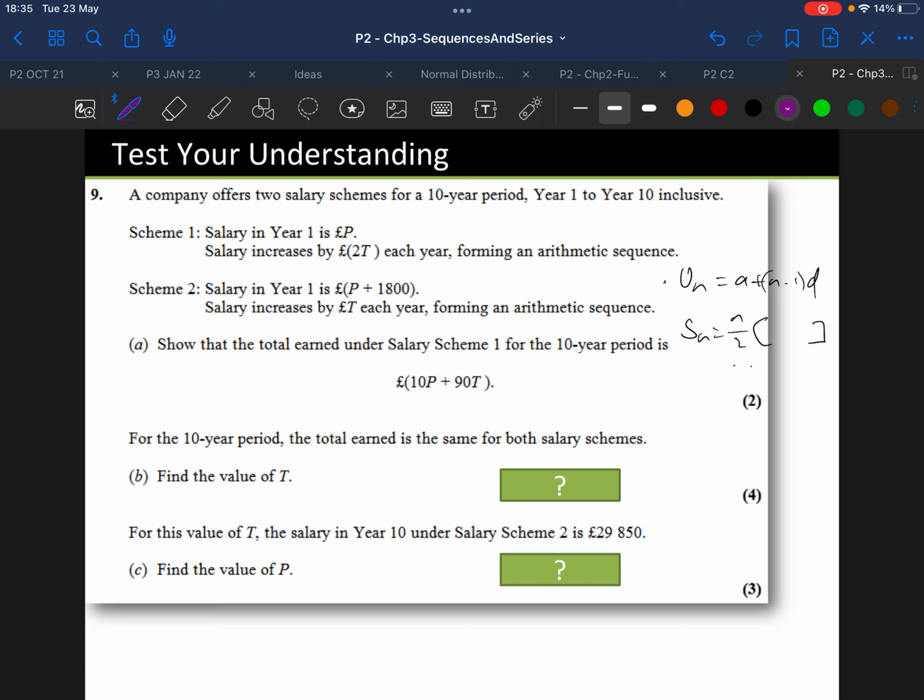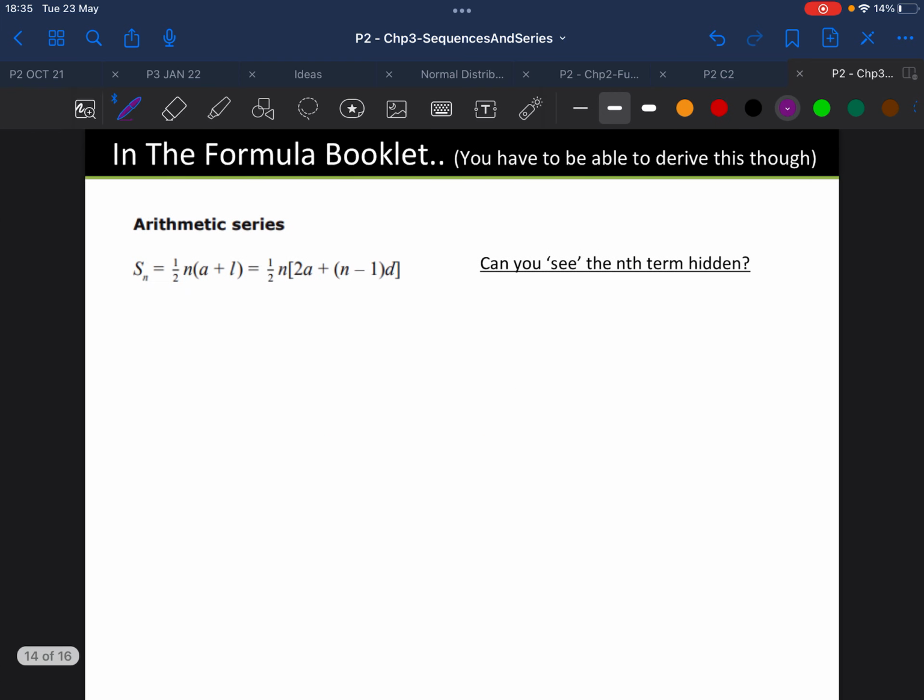Sometimes you need the top one. Sometimes you need the bottom one. The top one is just a piece of the sequence, a single term. The other one is for when you want to add them together. And in the formula booklet, this is what it looks like. It's written exactly as is there. This is quite useful because if you look at this version of the sum, you can actually see the nth term hidden inside. The nth term is actually just that part there. So that's quite a useful trick to know about as well.